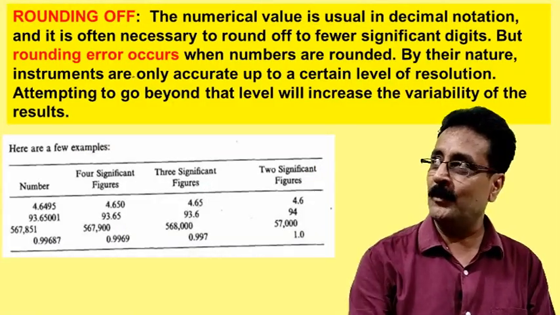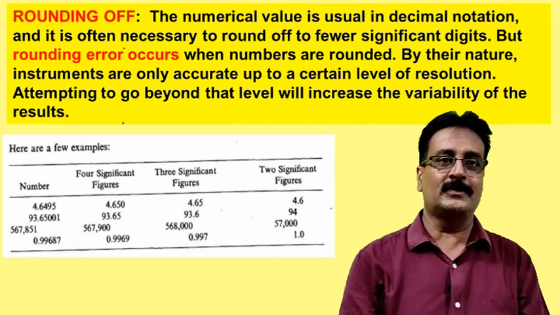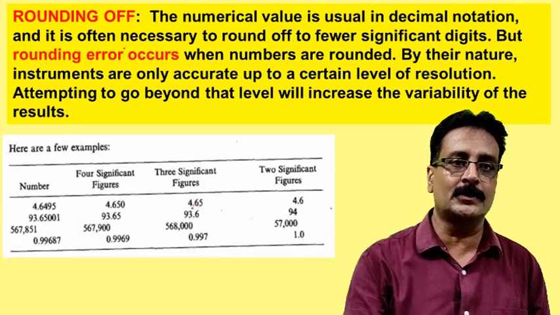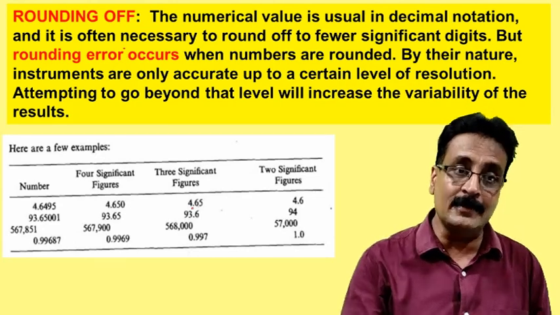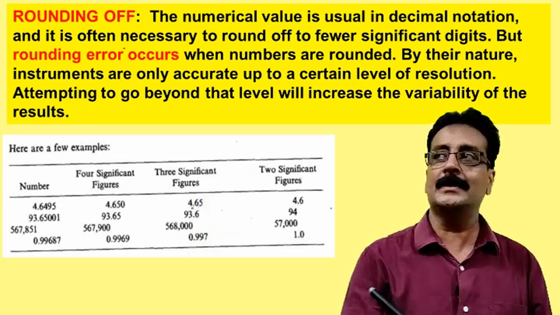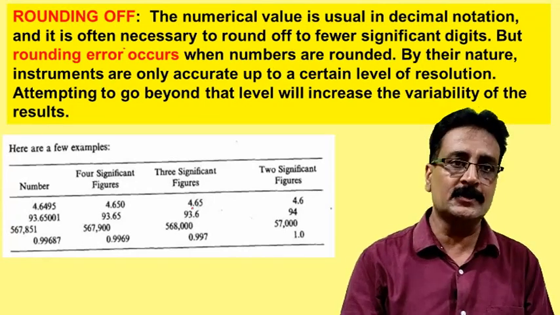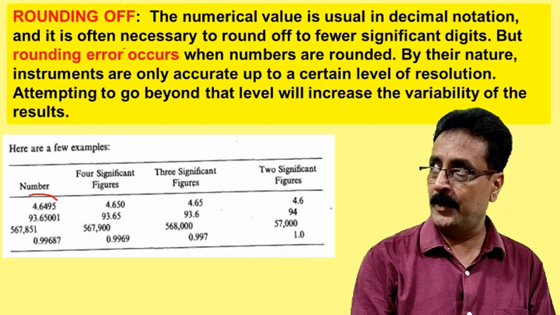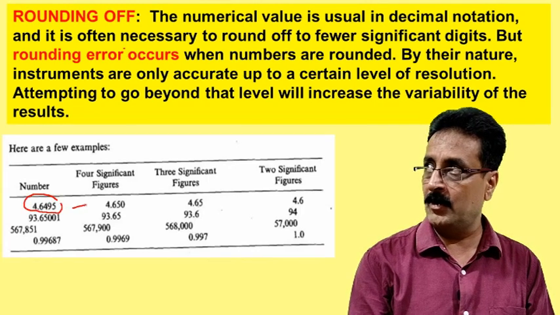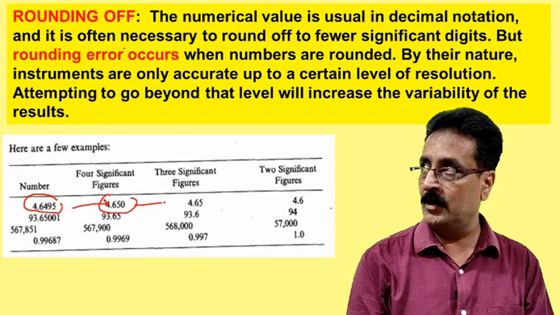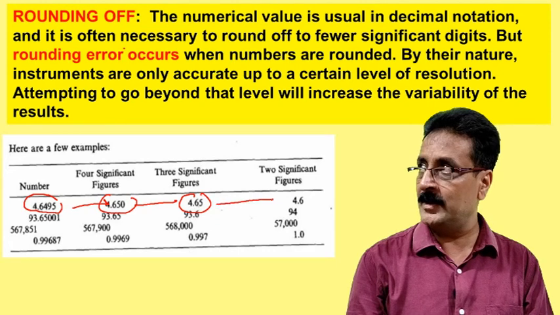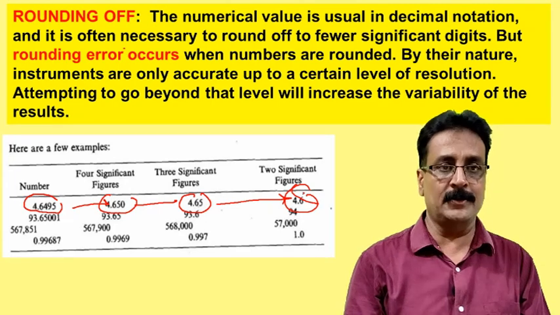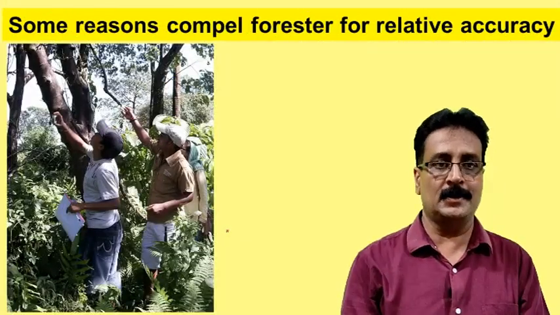One more thing I want to come to is rounding off, because we get some data. Every time we get data, it is not like biotechnology or nanotechnology. Here we have to go for some rounding off. Some type of rounding errors will occur, but that is in the positive only. For example, the number 4.695 we round off to 4.70, further we round to 4.65, and lastly we round to 4.6. Like this we can round off. So relative accuracy and rounding off we have to do in forest mensuration.